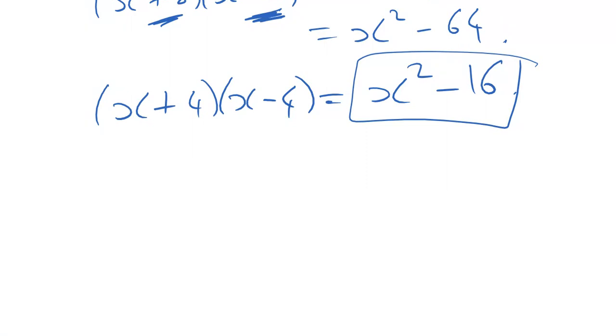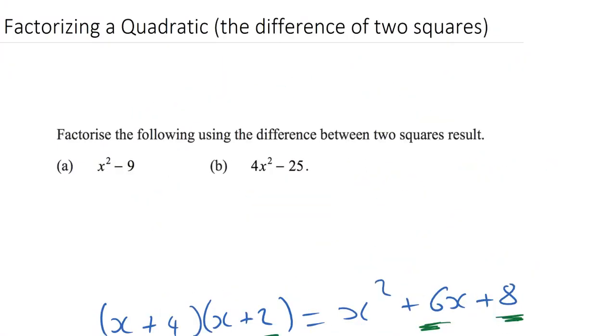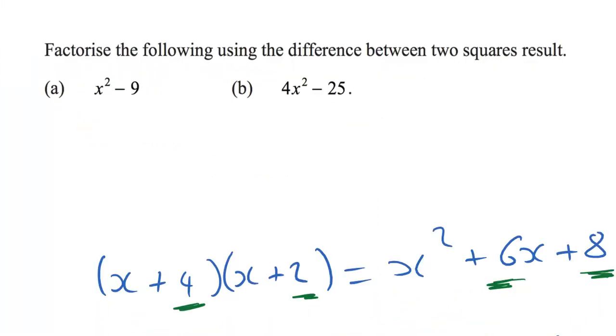So that is with no middle term and a negative at the end. Okay, so all we're going to have to do is, if we square root this, we're going to get these two values here. And if we square root that 16, look, we're going to get these two values here. Okay, so let's have a look and see if we can use this to factorize some things here.